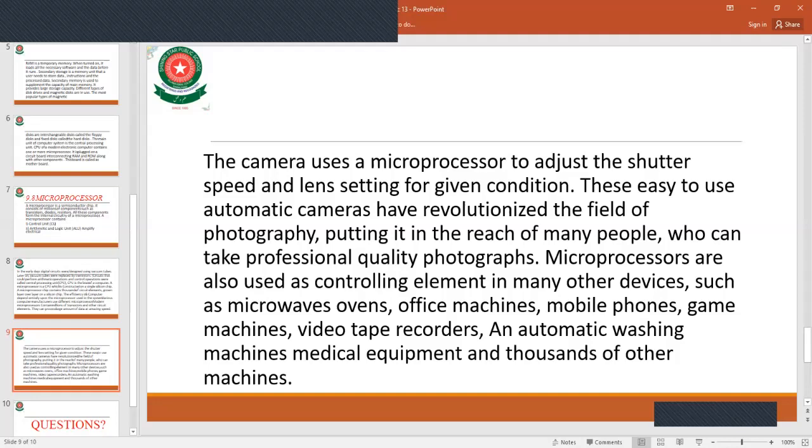Microprocessors are also used as controlling elements in many other devices such as microwave ovens, office machines, mobile phones, game machines, videotape recorders, automatic washing machines, medical equipment, and thousands of other machines.